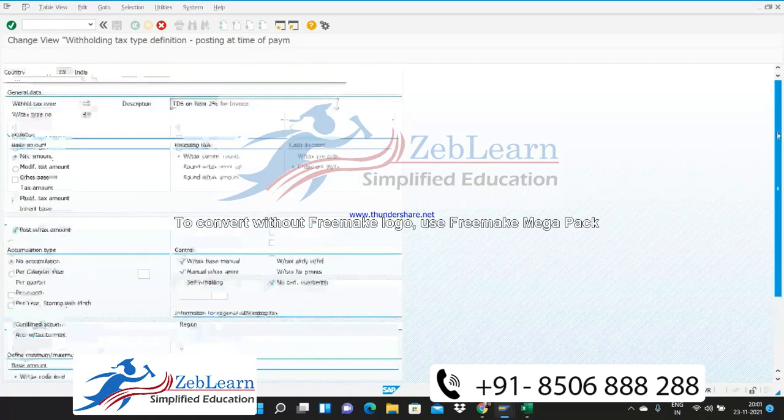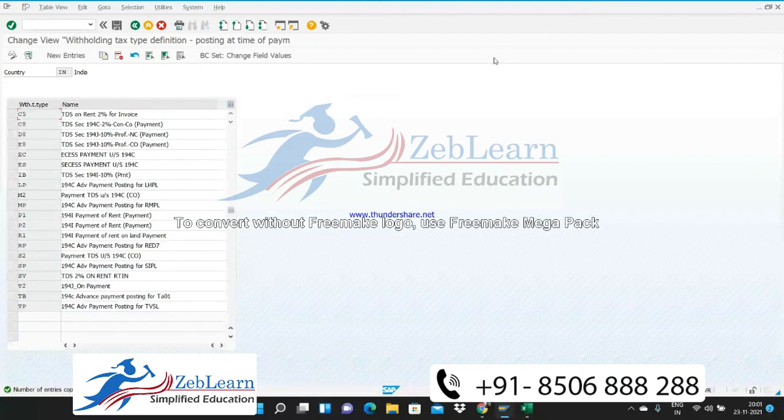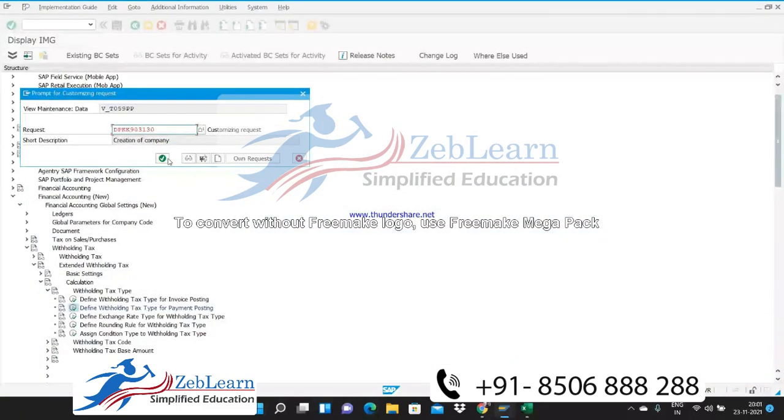Okay, if not, I'm just going to save this. And this is the condition which you have created for TDS on rent or 2% for invoice. So it could not be invoice, it could be for payment. Okay, just saving this.